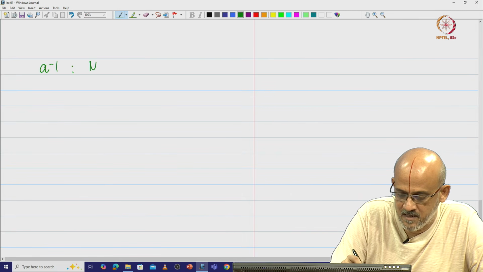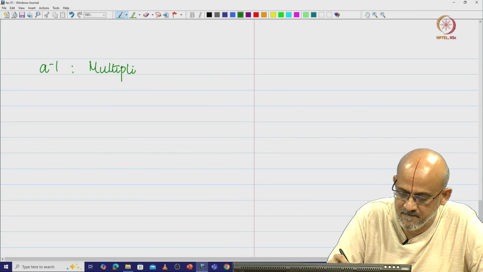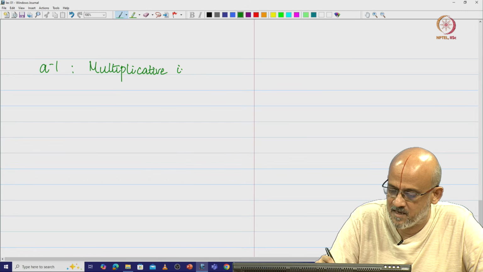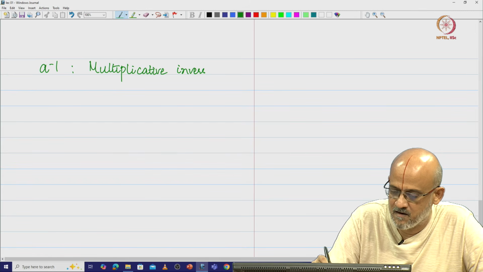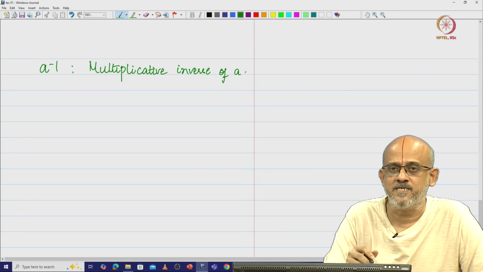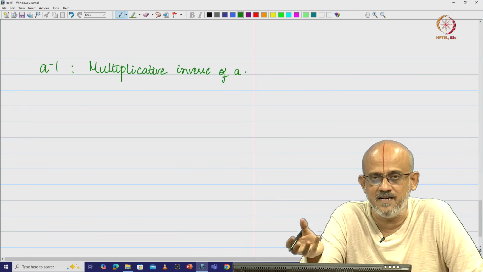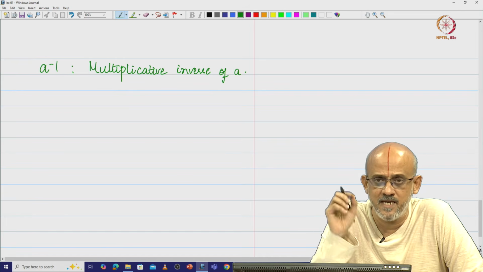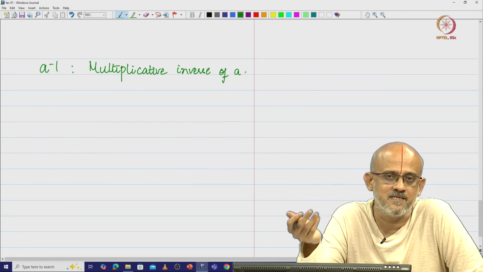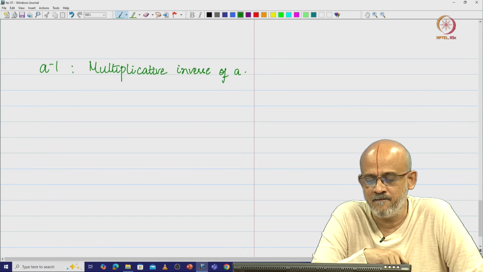This is called the multiplicative inverse of A, right. So, it says that for every non-zero element that you have in the field, there is a unique A inverse such that A into A inverse is equal to 1, that is the multiplicative identity element, and A inverse is called the multiplicative inverse of A.